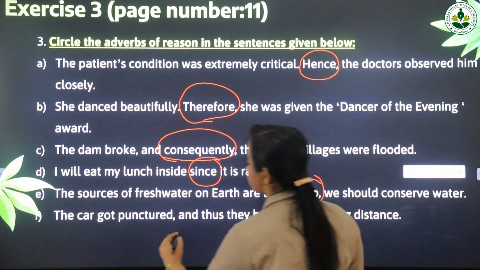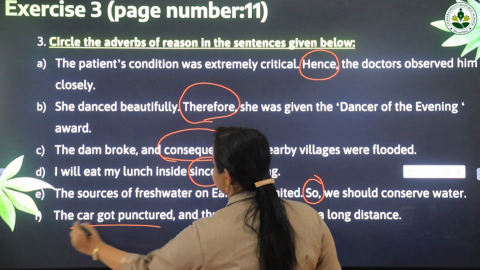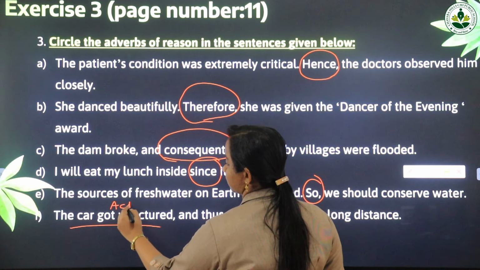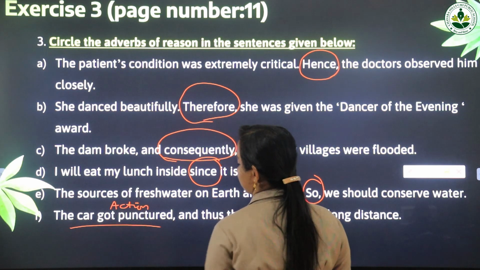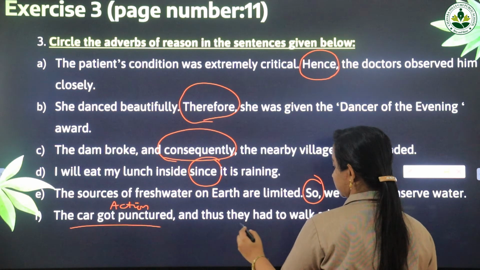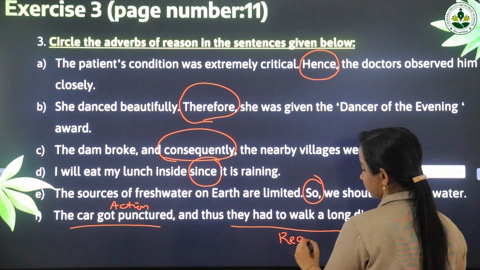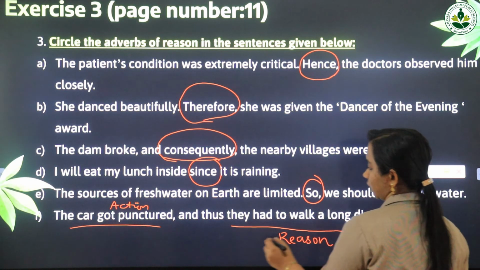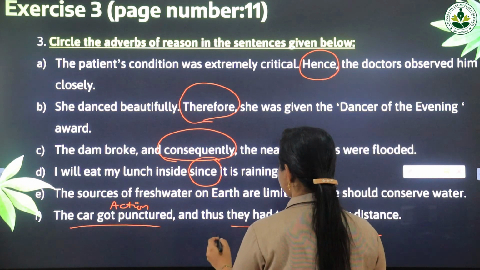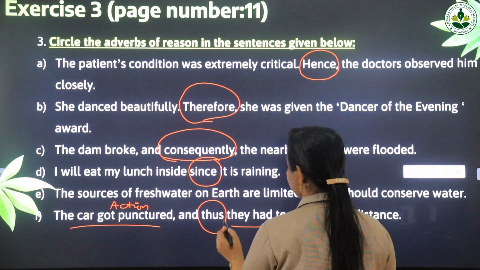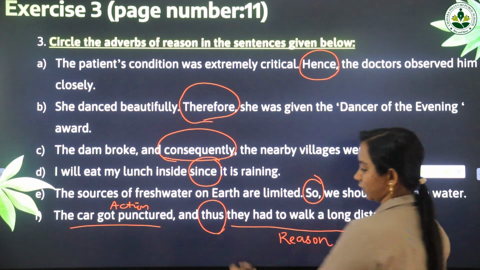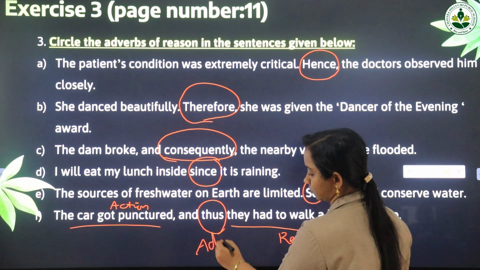The car got punctured is the action that is being performed. Okay. And what is the reason? This is the reason. And now we will get thus as the adverb of reason.